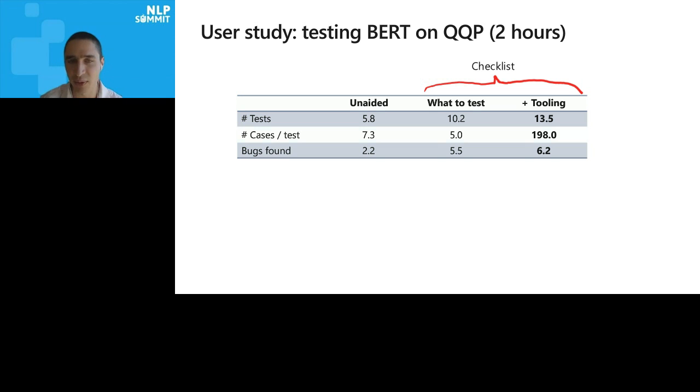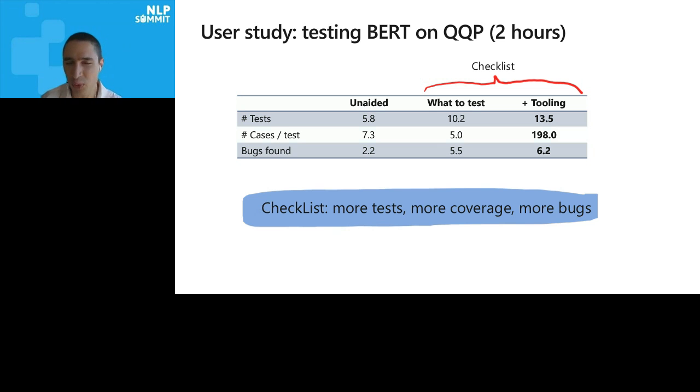So we had a rating criteria, and they rated themselves, and we had an independent rater. But the point is that with CheckList, they found almost 3 times as many bugs as without CheckList. And this is really helpful. This is in the same amount of time. And they found the same bugs we did. They found new ones with CheckList. Whereas without CheckList, they found stuff that was already present in the validation set.